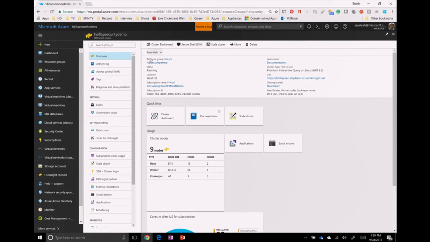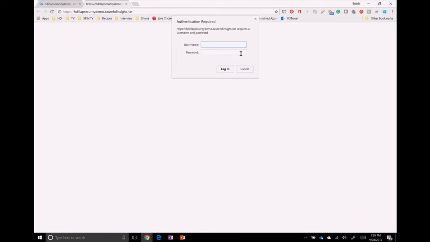So this is an LLAP cluster. It's a premium LLAP cluster, or an interactive query cluster. We recently GA'd this functionality. Actually, just yesterday we GA'd this functionality on HDInsight. So when I try to log in on this cluster, I will log in not as an admin user, but as a domain user. The domain user over here, hdiuser@contoso.com, actually happens to be an admin on the cluster as well.